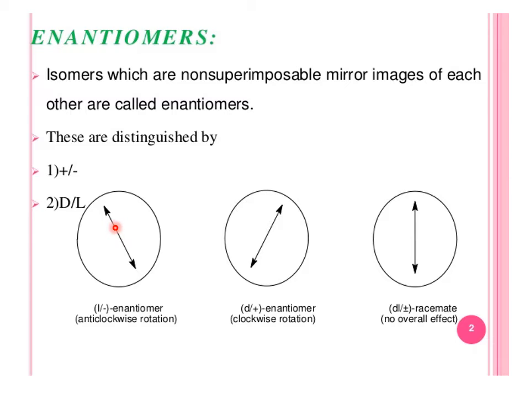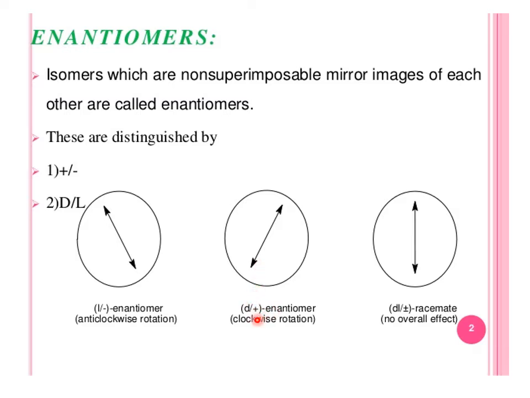There is no overall effect because movement to the left side and right side cancel each other, and the net rotation of the racemate becomes 0.